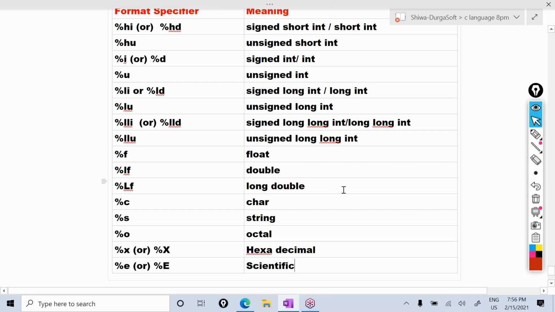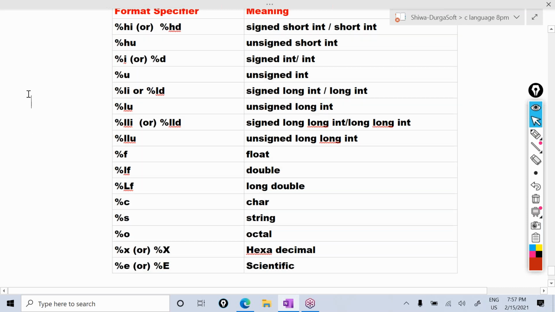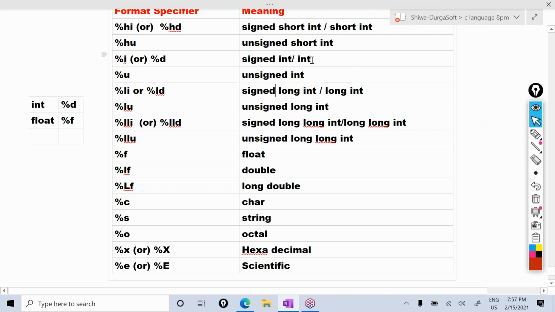So all these are the format specifiers which we use in the C language, and mostly I use for the integer int, %D. For the float, I use in the floating point. In the float type, 3 data types are there: float, double, long double. Mostly I use float. In the integer type, 8 data types are there. Mostly I use int.